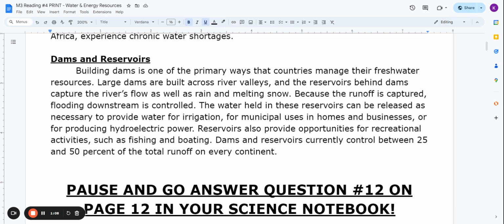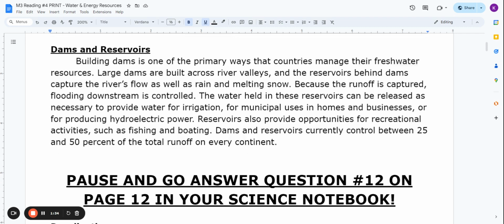The water held in these reservoirs can be released as necessary to provide water for irrigation, for municipal uses in homes and businesses, or for producing hydroelectric power. Reservoirs also provide opportunities for recreational activities, such as fishing and boating. Dams and reservoirs currently control between 25 and 50% of the total runoff on every continent.